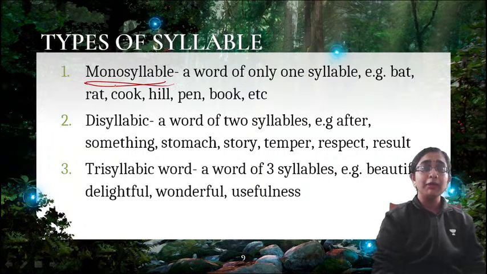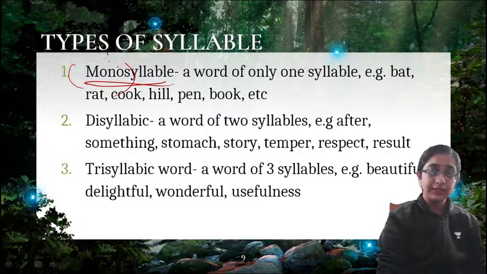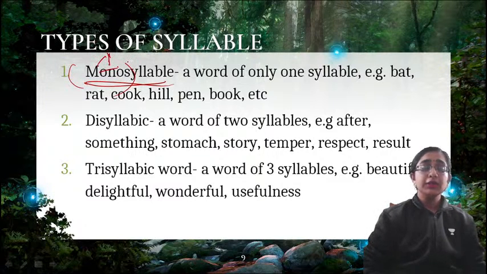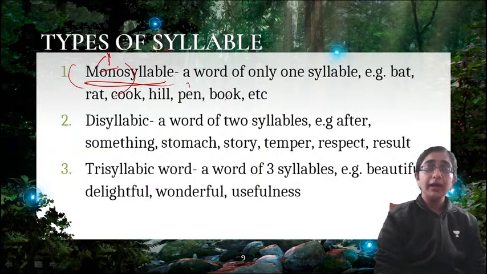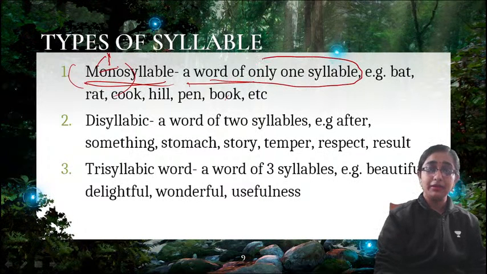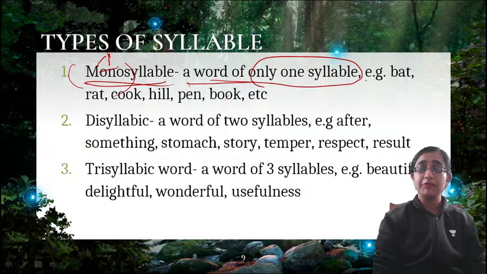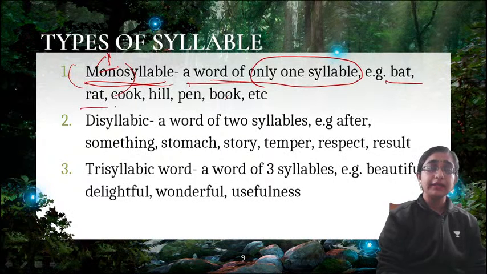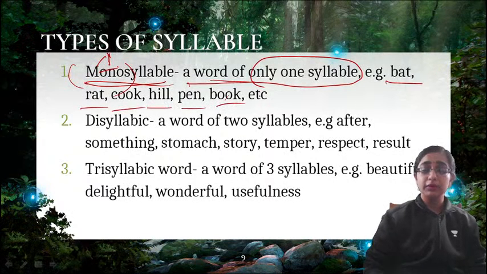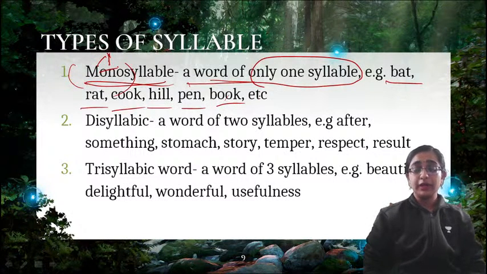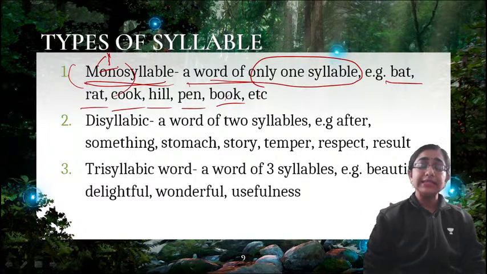What is monosyllable? Mono means one, right? So monosyllable means a word of only one syllable. For example, bat, rat, cook, hill, pen, book, etc. When we pronounce these kinds of words, we don't take any break in between.